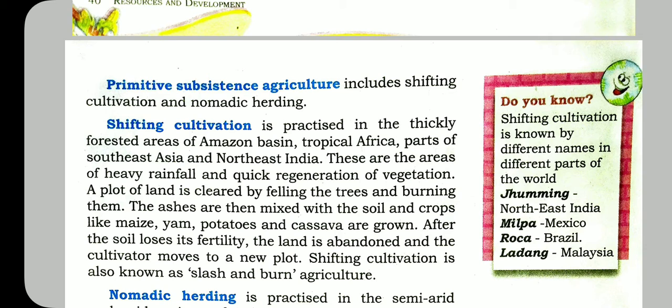After burning these trees and grasses from that plot, the ashes are mixed with the soil and crops like maize, yam, potatoes, and cassava are grown. When the ashes are mixed with the soil, the fertility of the soil increases. So this plot of land is fit for this type of agriculture, where maize, yam, potatoes, and cassava are grown. These are the crops that mature within a short period of time. That means they can harvest within a short period of time.